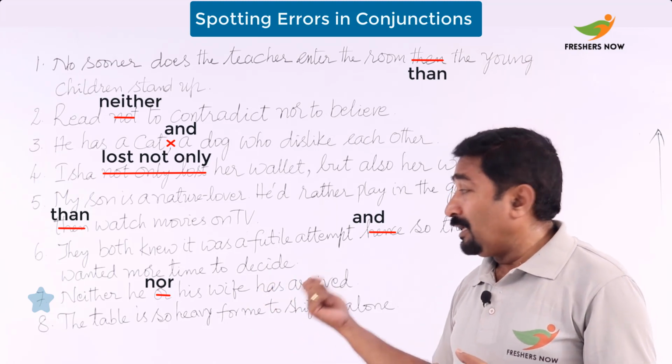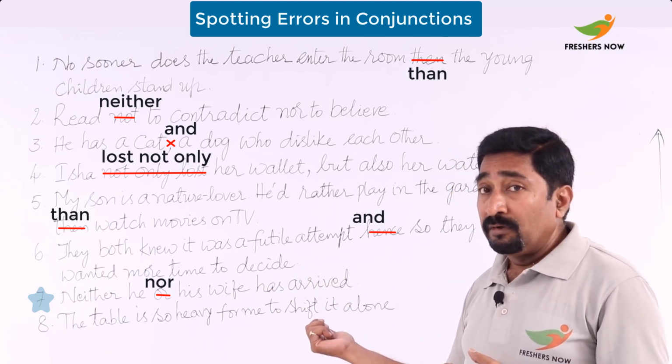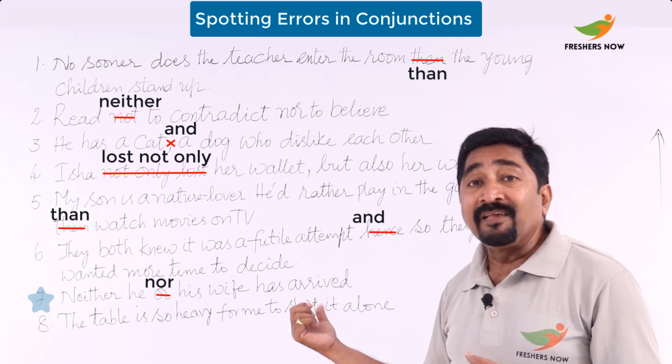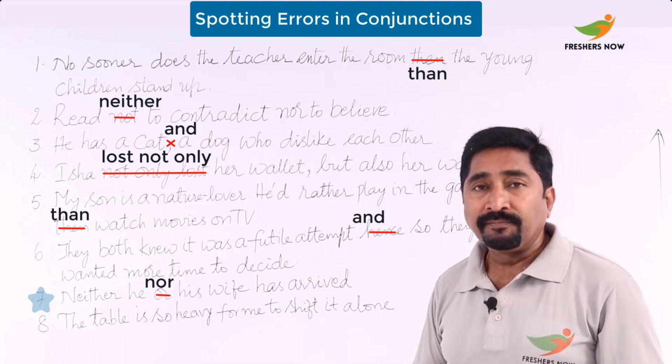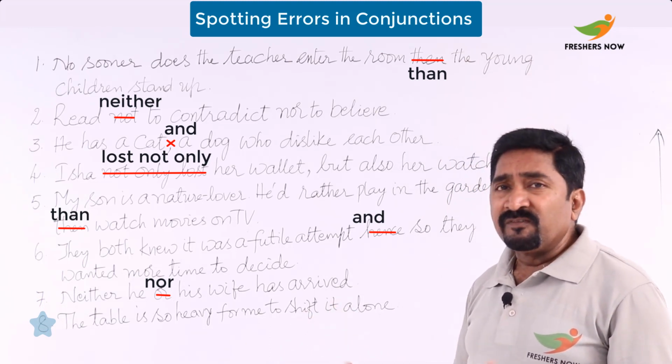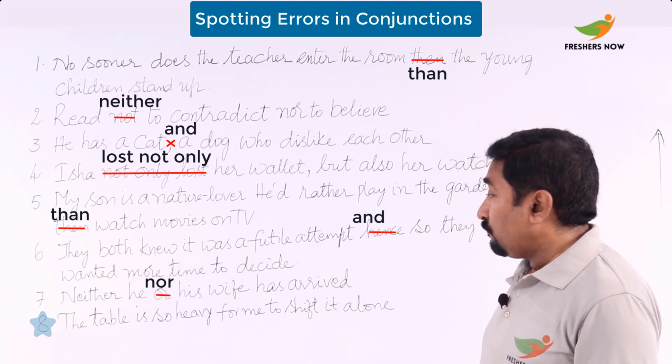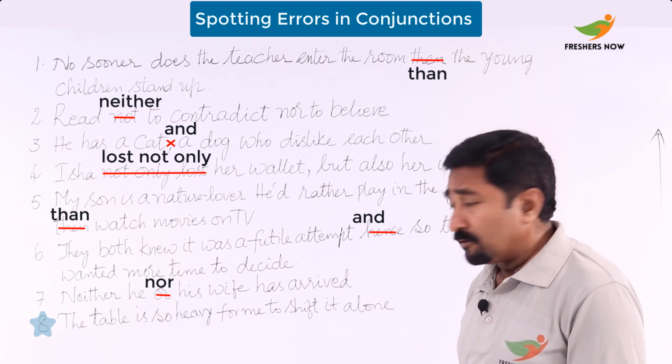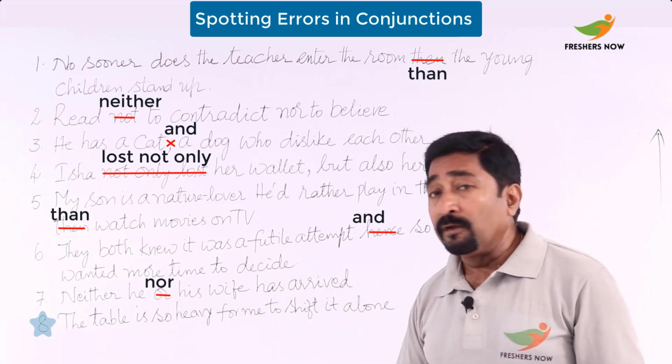So, neither he nor his wife has arrived. Now, let's go with the other one. The table is so heavy for me to shift it alone.